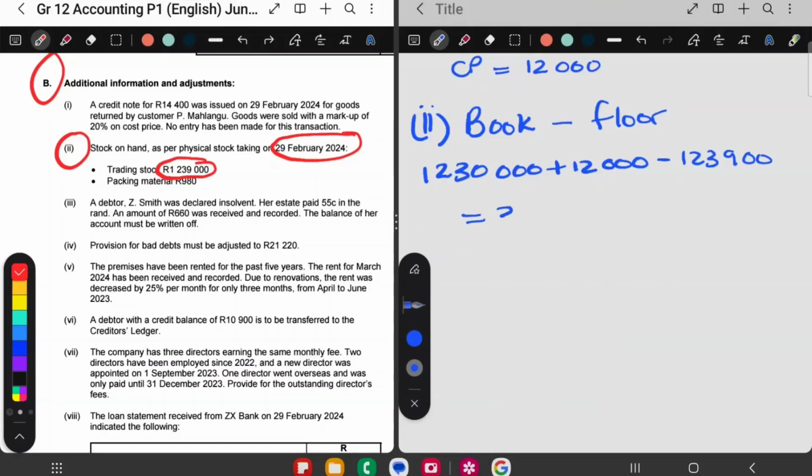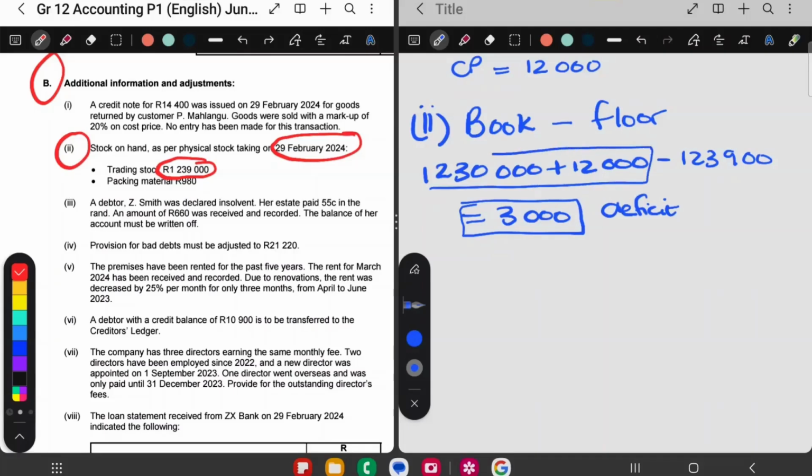So my answer is a positive. If you get a positive answer here for book minus floor, you have a trading stock deficit. Okay? So we have a trading stock deficit because whatever is in the books is now more than what you count in the store. It means we have a shortage. So that means we have a deficit of 3,000 Rand.